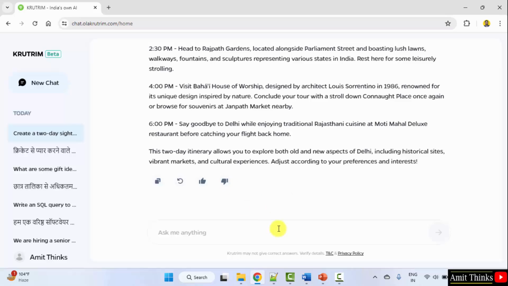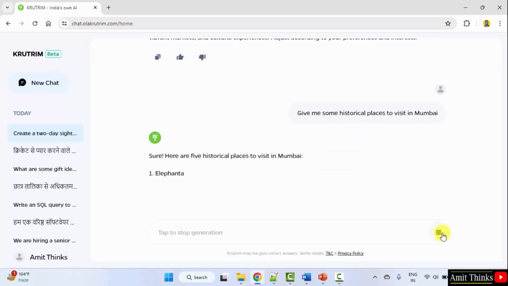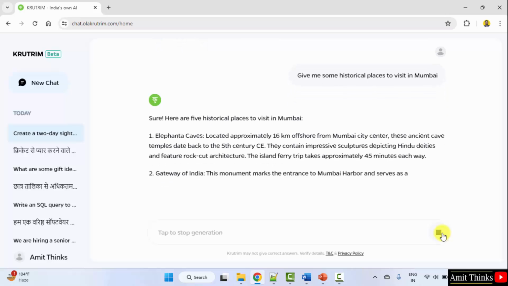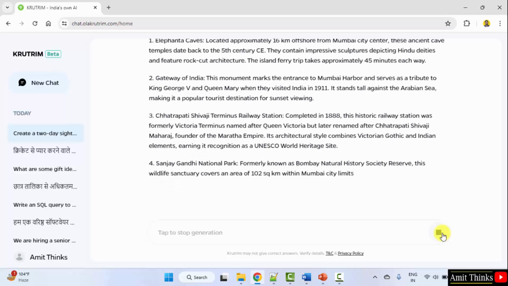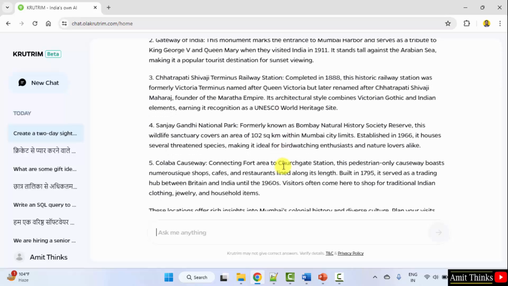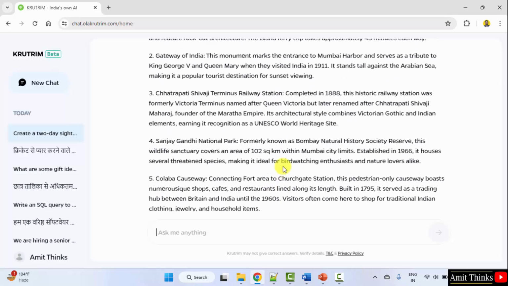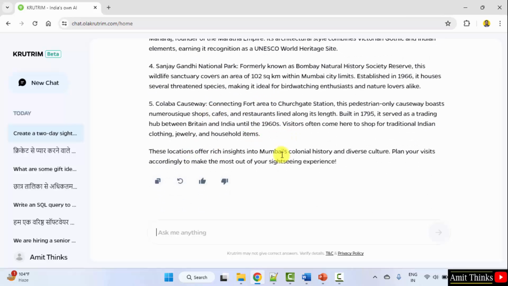Okay, now let us see some historical places. Give me some historical places to visit in Mumbai. Okay, here it is. Okay, Gateway of India, Sanjay Gandhi National Park. So you can copy it from here.